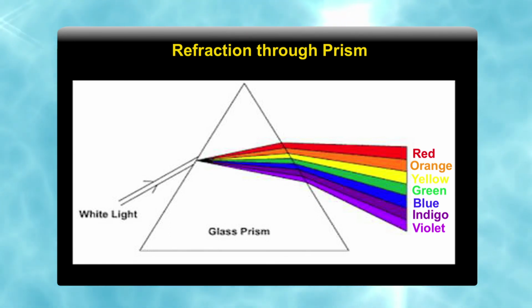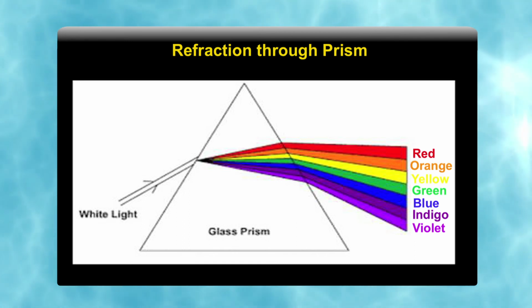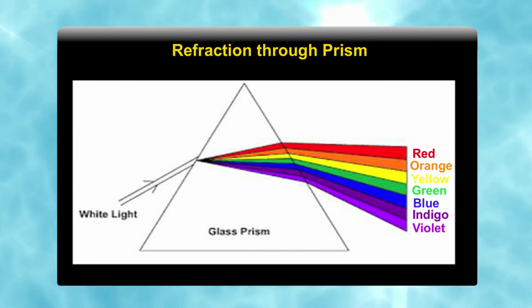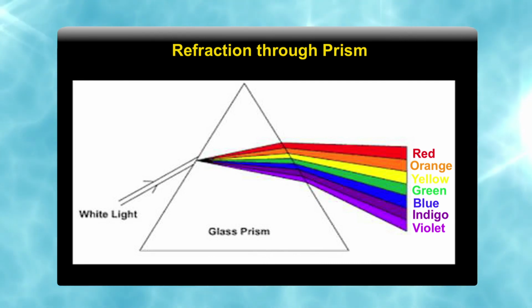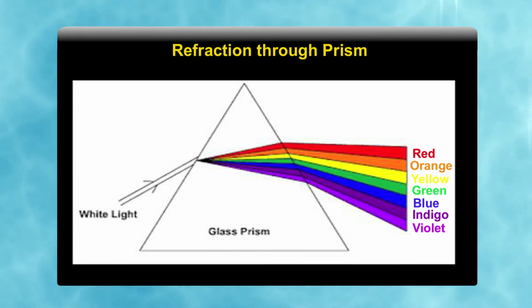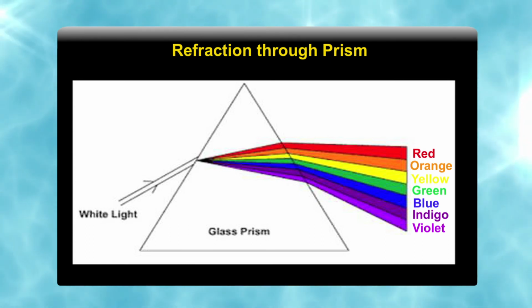So, their refractive index, sin i upon sin r, and angle of refraction are different. So, all colors deviate with different angles of refraction. So, we have dispersion in nature. So, when white light passes through the prism, it deviates into 7 colors.